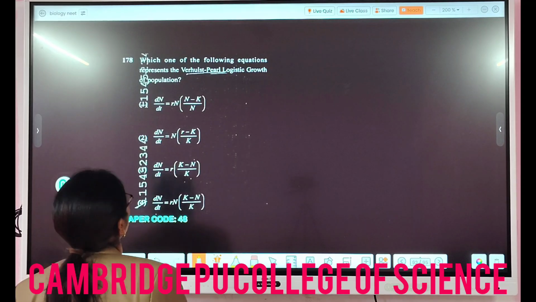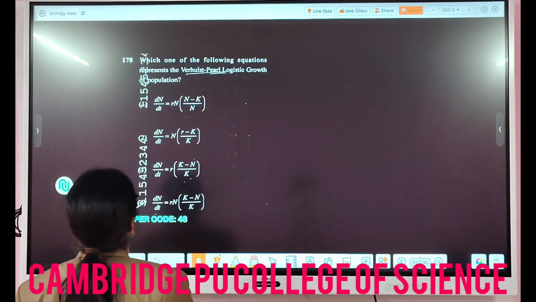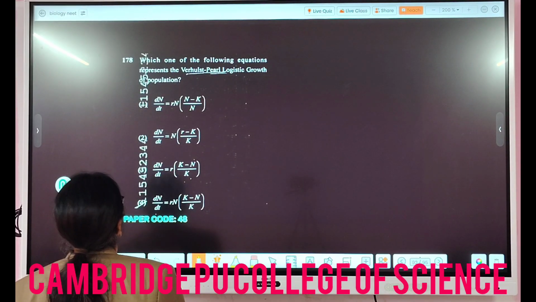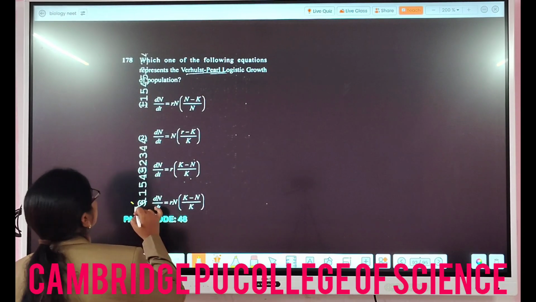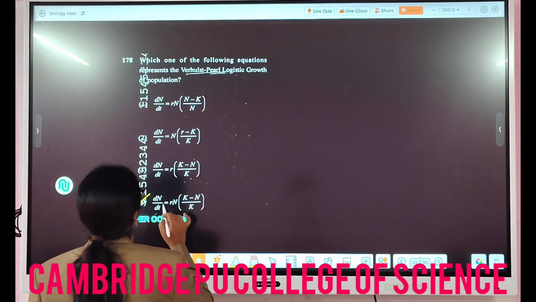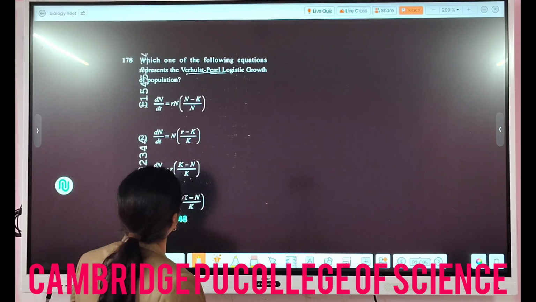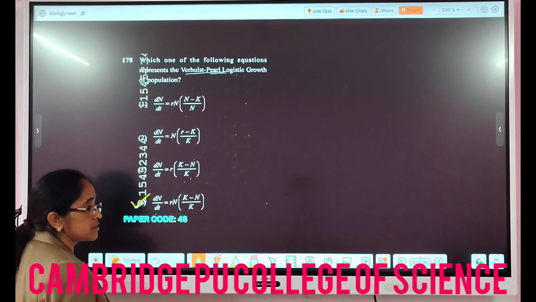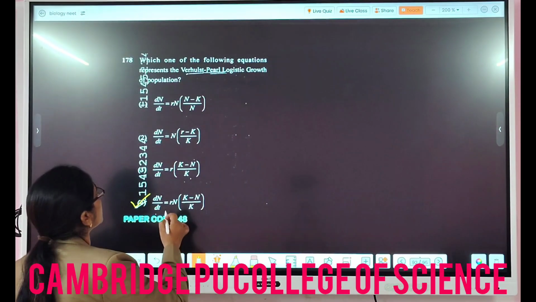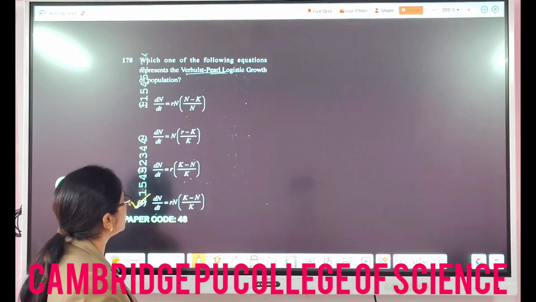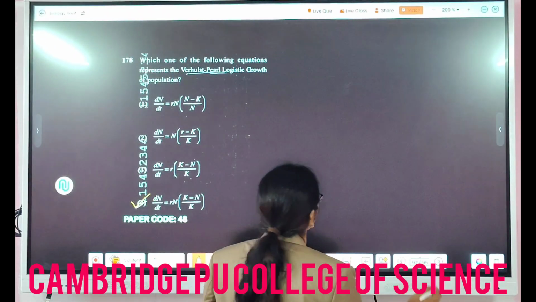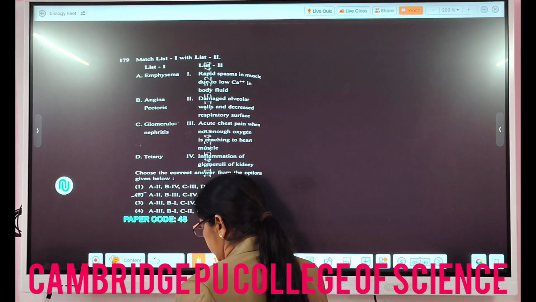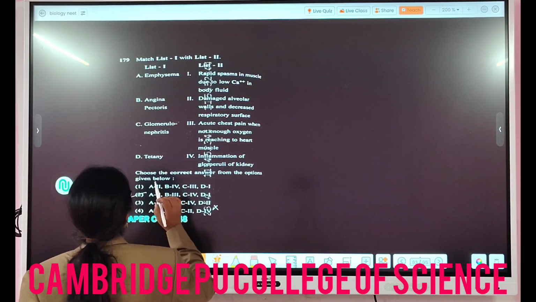Then which one of the following equations represents the verhulst-pearl logistic growth of population? So very direct question here. The formula is directly given in the NCERT, dN by dt is equal to rN (K minus N) by K, where dN by dt is the rate of population growth, r is the intrinsic rate of natural increase, N is population density, and K is the carrying capacity. Then the next question is here.